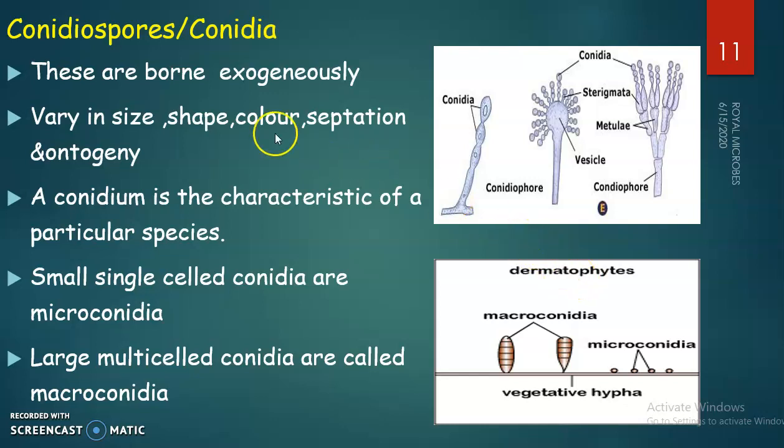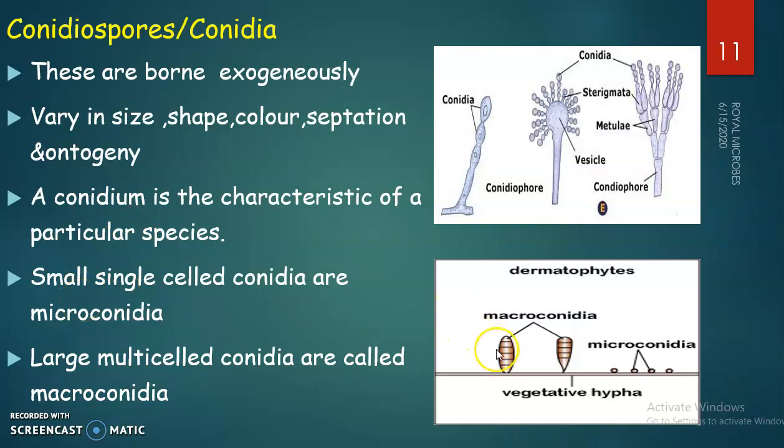The specialty of conidiospores is that they are born exogenously and vary in size, shape, color, septation and ontogeny. A conidium is a characteristic of a particular species; that is, it will be distinct for each organism. We can see two types of conidia mainly, microconidia and macroconidia.